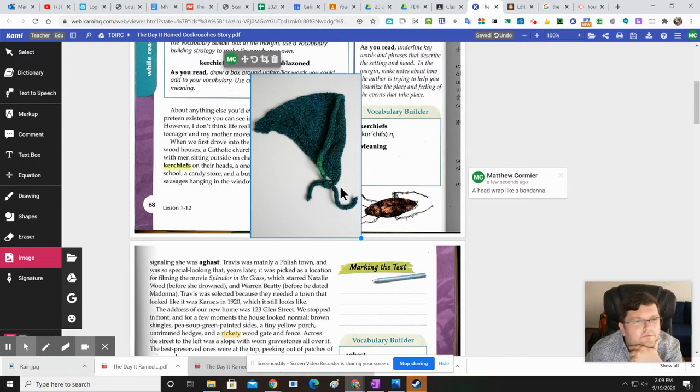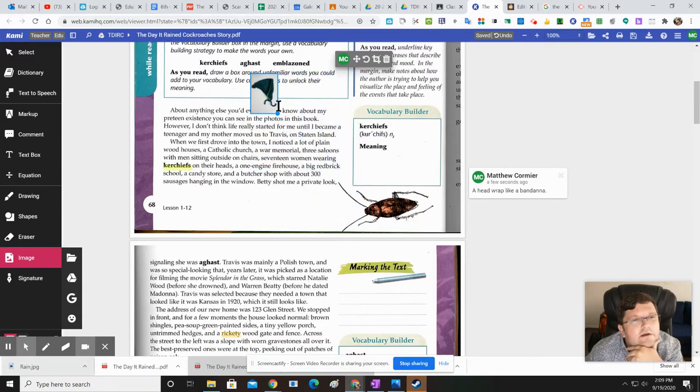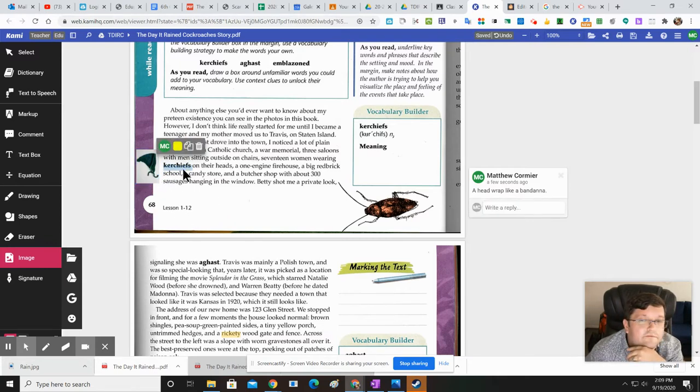All right, that's too big. I need it smaller. I have to be able to read. So I'm going to go down here to the little dot, and I'm going to drag it, make it nice and small, and I'm going to put it right over there. That way it's not in the way. Now I got a picture for it. And if I click on it, I can see that it's a head wrap, like a bandana, right over here. Dude, that's awesome. Look at me go.